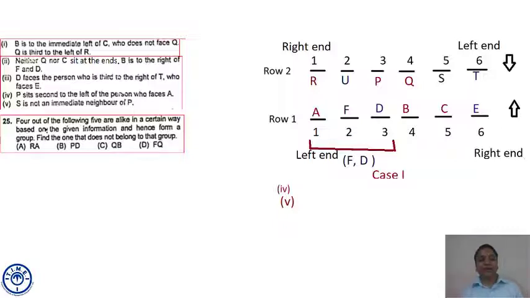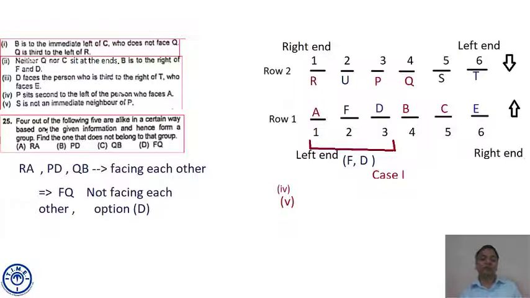First says R and A. They are facing each other. P and D. They are facing each other. Q and B. They are facing each other. F and Q are not facing each other. So 3 options are facing each other. One option is not facing each other. So our answer comes out to be F and Q not facing each other. Option is D. I hope this is clear.